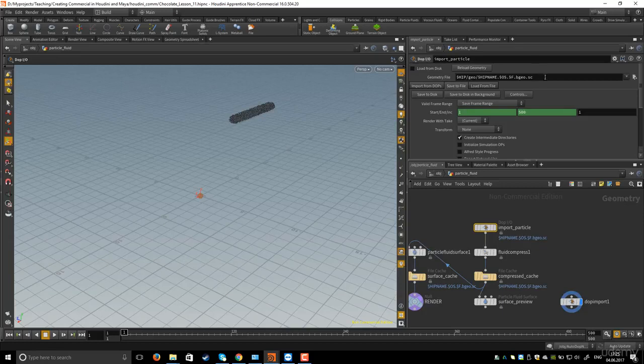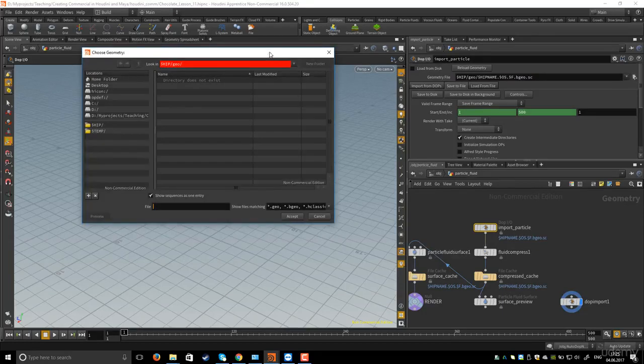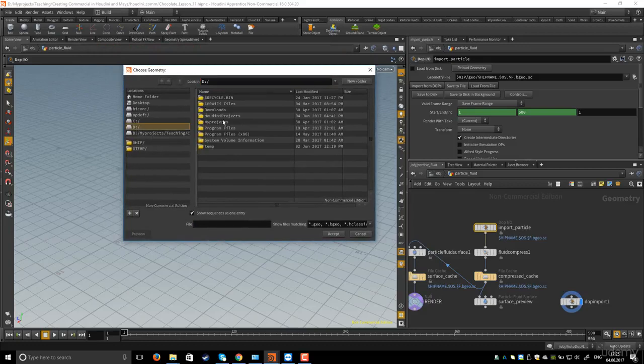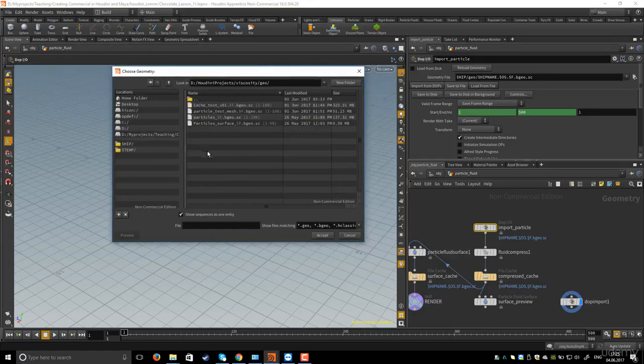I need to specify the path. I will set a path for our particles in the Houdini projects.